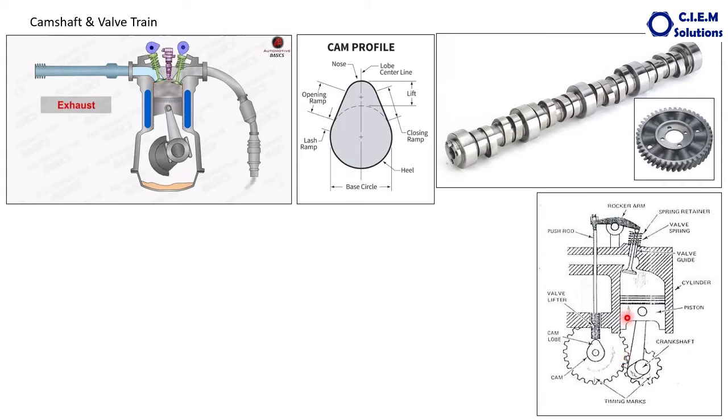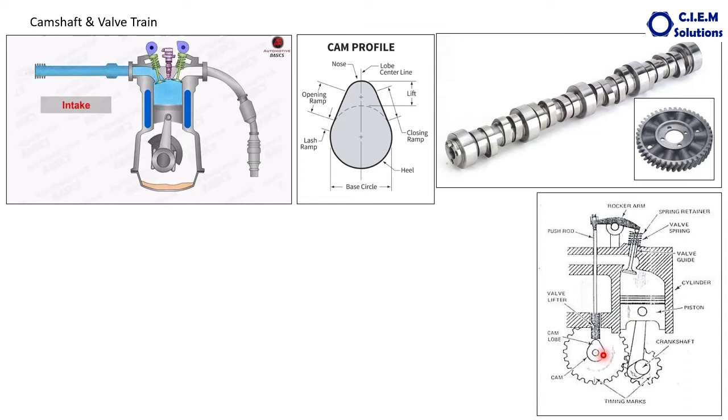Then another important thing here: to complete the four operations, suction, compression, power and exhaust, that is 4 strokes, the crankshaft needs to rotate 2 revolutions, whereas the camshaft has to complete the 4 operations of the cycle in only 1 revolution. So for every 2 revolutions of the crankshaft, the camshaft has to rotate only 1 revolution. That is one more important thing.